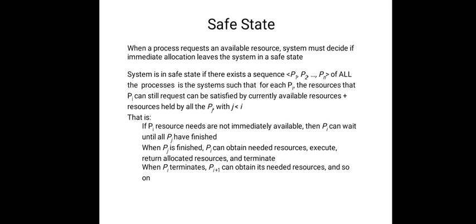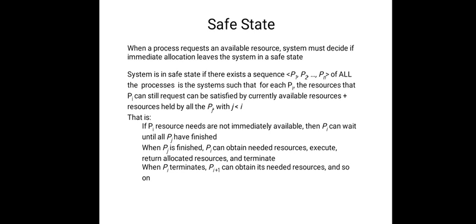Let us study the safe state now. What is a safe state? A safe state is a state in which the system can allocate resources to each process in some order and still avoid deadlock. When a process requests available resources, the system must decide if immediate allocation leaves the system in a safe state. That is very important, because if it cannot leave a safe state, there may be a possibility of deadlock.